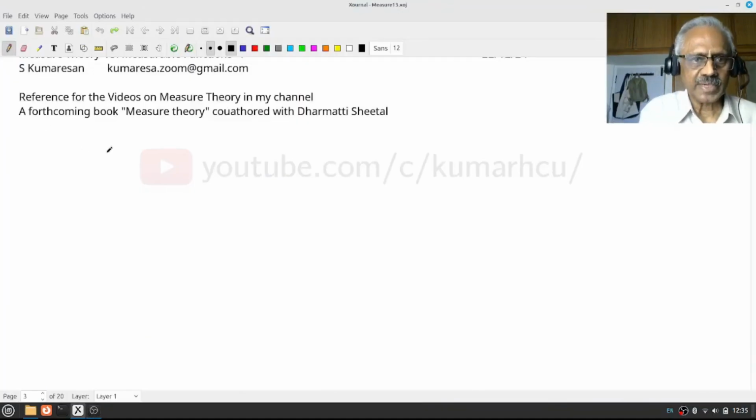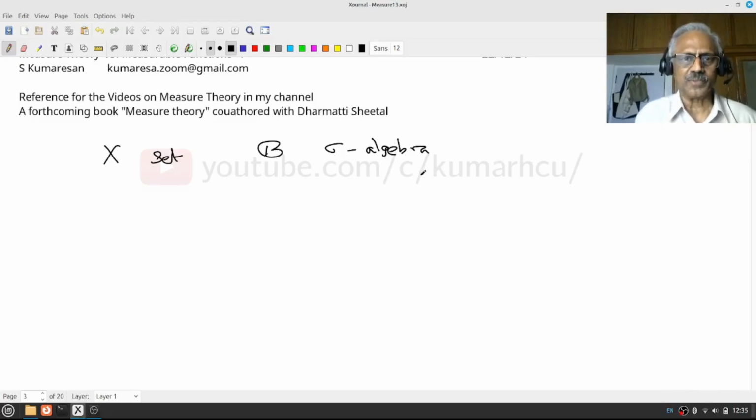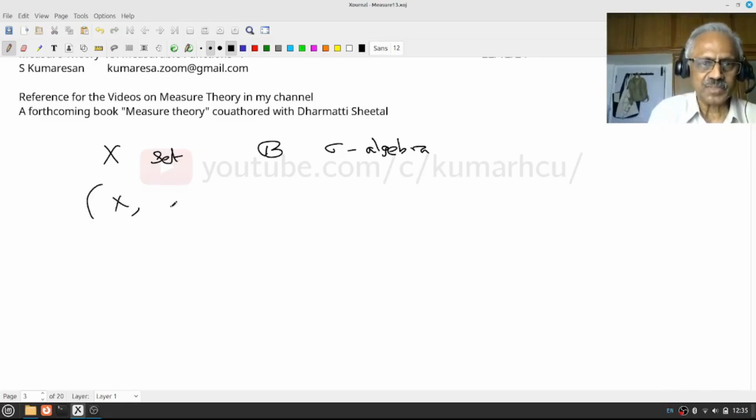So let us quickly recall. X is any set and B is a sigma algebra on that. You see that to talk about measurable functions, I do not require any measure. So I would say (X, B) is a measurable space.